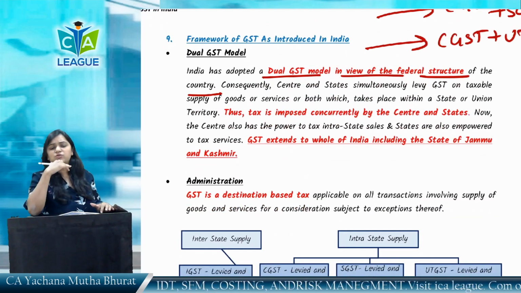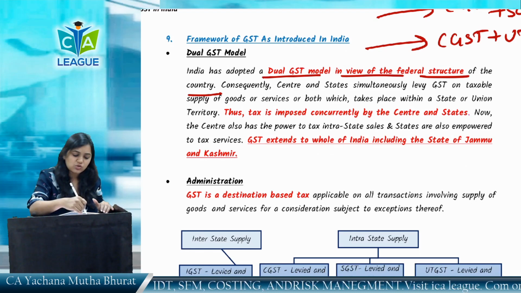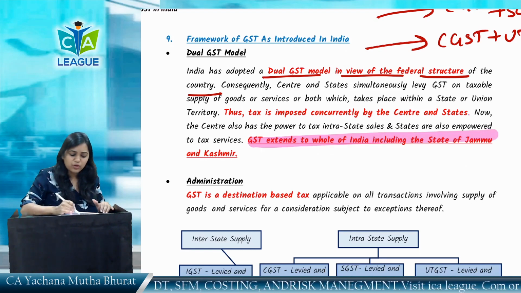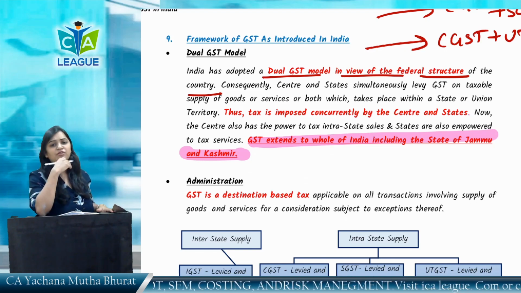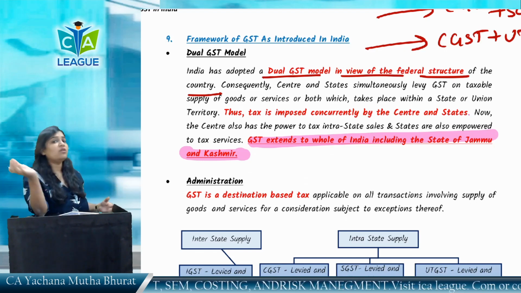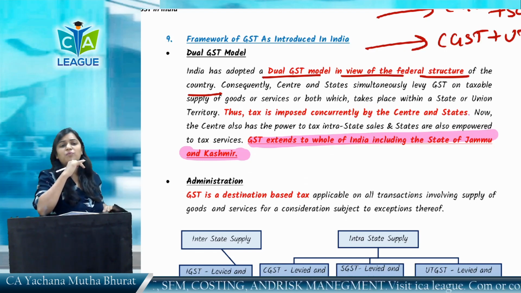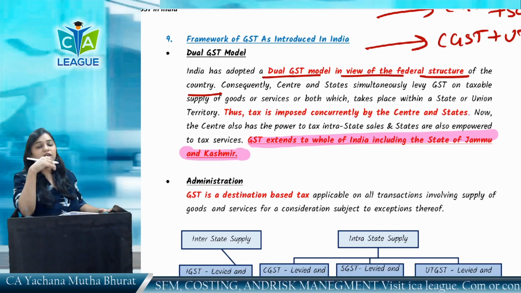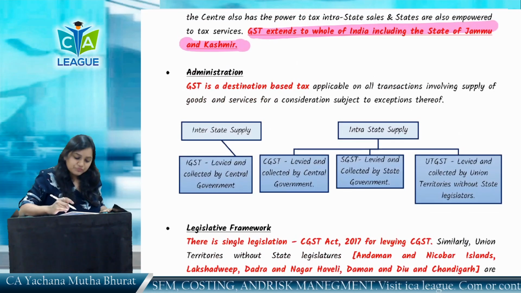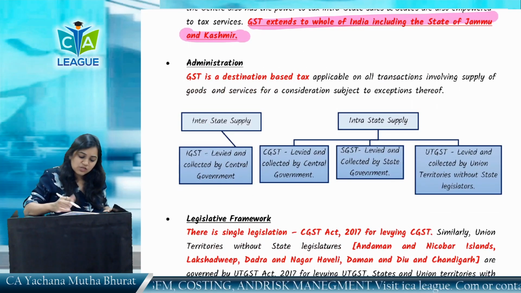Next is, does GST apply to Jammu and Kashmir? Yes, GST extends to the whole of India, including the state of Jammu and Kashmir. In India, GST got implemented on 1st July 2017. After so many discussions, on 8th July 2017, Jammu and Kashmir also accepted and agreed for GST, and they have also adopted the same.